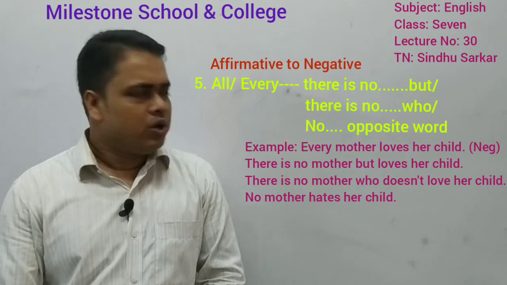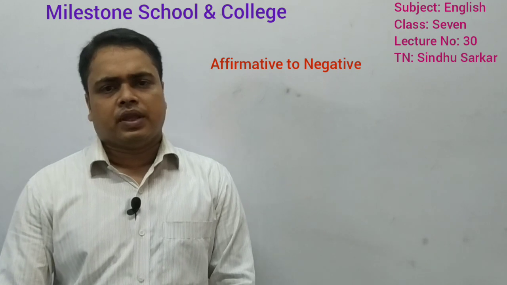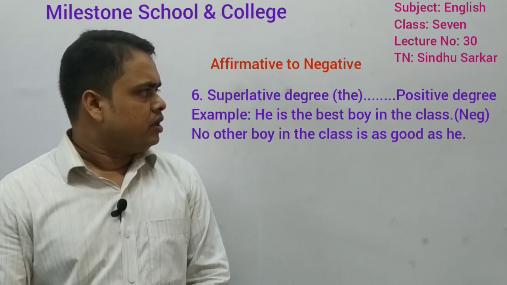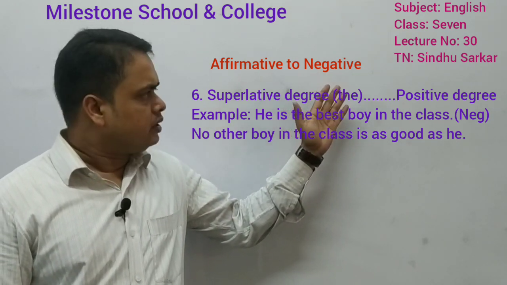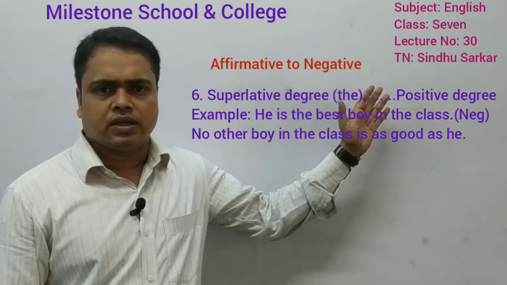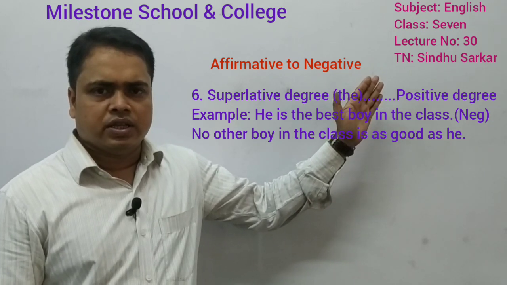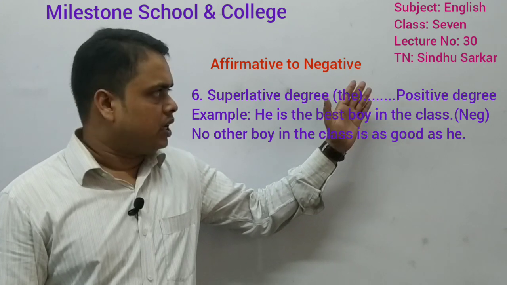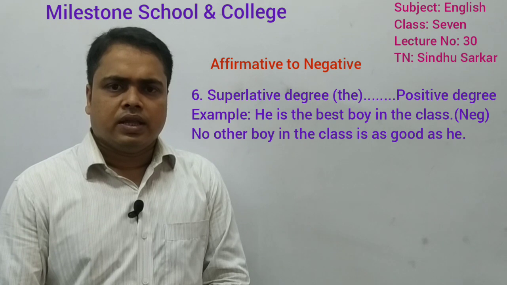Okay, dear learners, we are going to learn the next rule. I mean, if you get superlative degree, look at the example, then it will be clear. He is the best boy in the class. Here, you are getting a superlative degree. Sometimes you get one of the and the, but you are getting here only the. He is the best boy in the class.